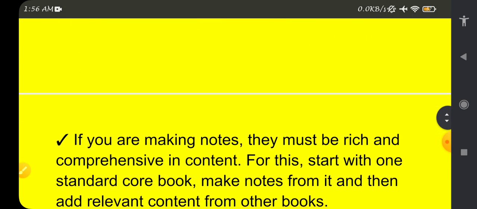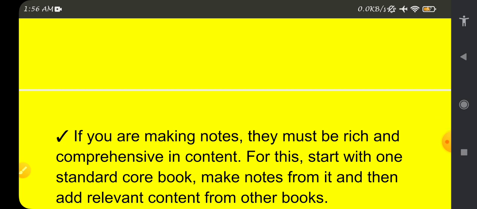Moving forward, if one is making notes, then those notes must be rich and comprehensive in content. You can't directly make notes from paragraph to paragraph. Okay, you should know that our notes should have rich points, maybe one point or two points, but that should be very rich to give you the complete gist of that topic, and it should be in a comprehensive manner also. Sometimes it needs to be crisp, and sometimes it needs to be comprehensive.